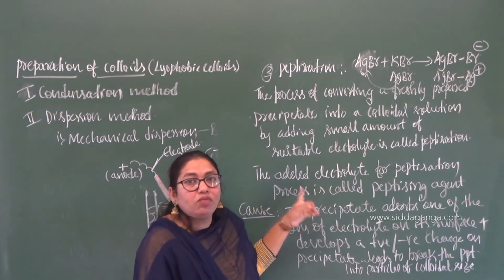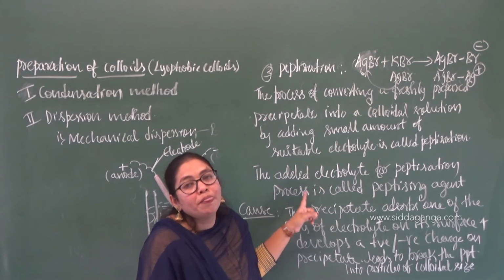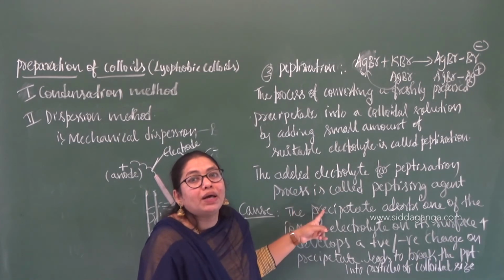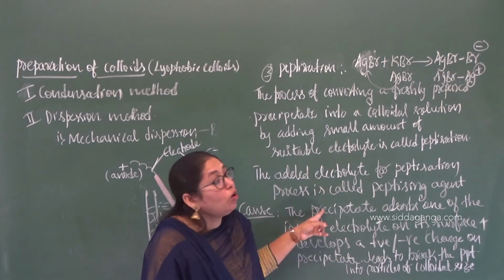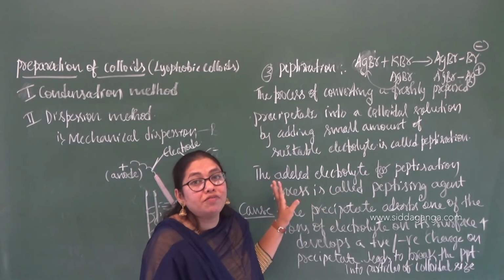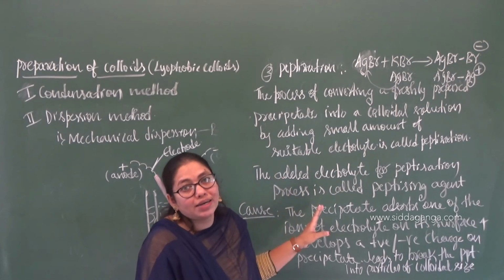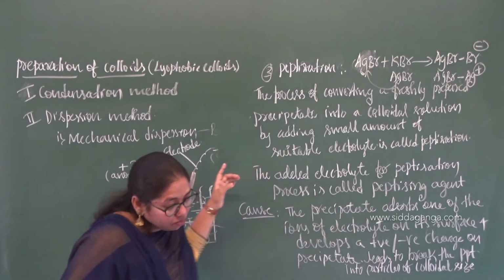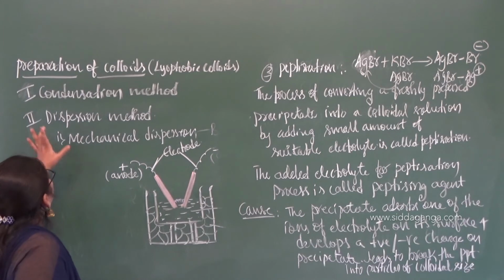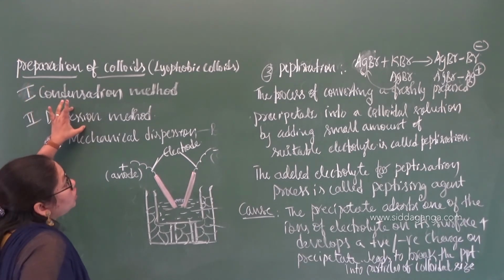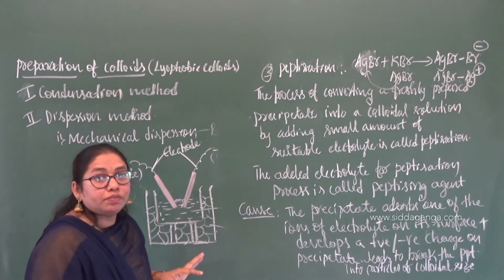And the electrolyte we use for this process is called the peptizing agent. I hope you understood all the different methods used for the preparation of lyophobic colloids: condensation, dispersion or peptization.